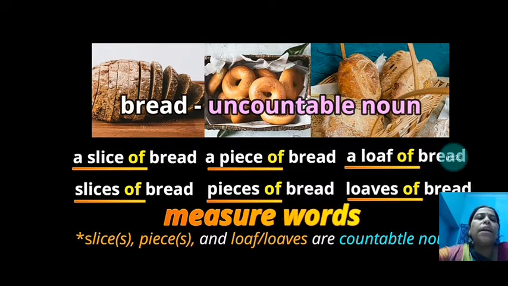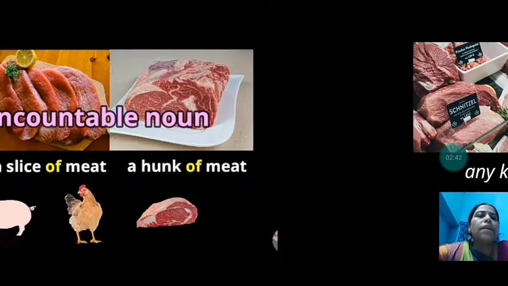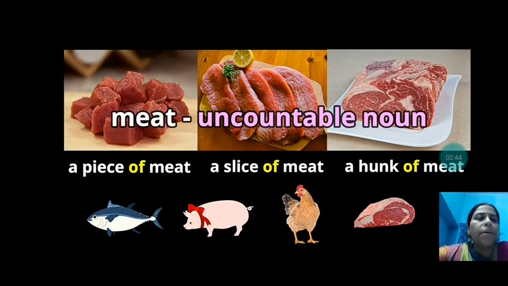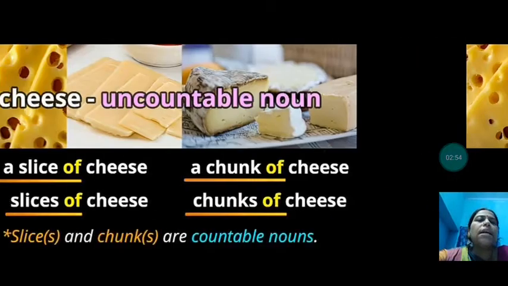So here slices, pieces, loaves, what are they? They are countable nouns, as you can see that they can be counted. Now any kind of meat or fish in general, what are they? They are uncountable nouns. Now let us see how we can count, like a piece of meat, a slice of meat, or a hunk of meat. So slice is a countable noun.